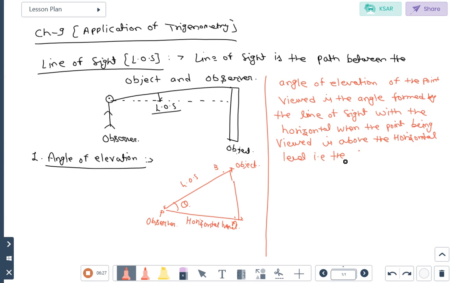That is the case when we raise our head to look at the object. So students, angle of elevation of a point viewed is the angle formed by the line of sight with the horizontal when the point which is viewed is above the horizontal level.